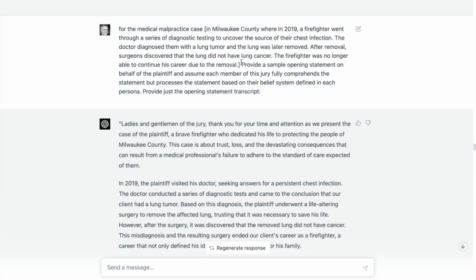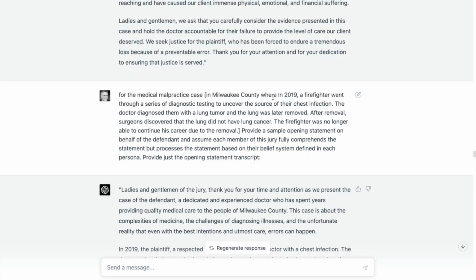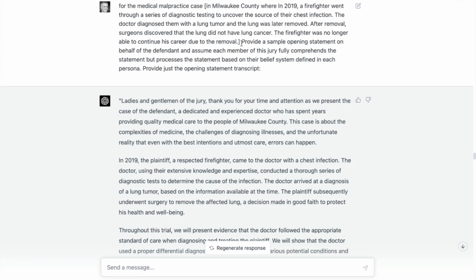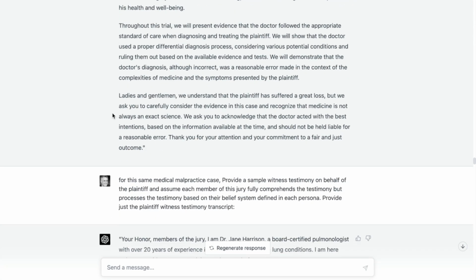So here, I put in the case, and then I said, provide a sample opening statement on behalf of the plaintiff. And I made sure to say, assume each member of this jury fully comprehends the statement, but processes the statement based on their belief system defined in each persona. I'm really just trying to map it to persona consistency of the type of opening statement we would get. Same here, all I'm doing is putting the exact same prompt in, but in this case, I'm saying from the perspective of the defendant, same instructions.